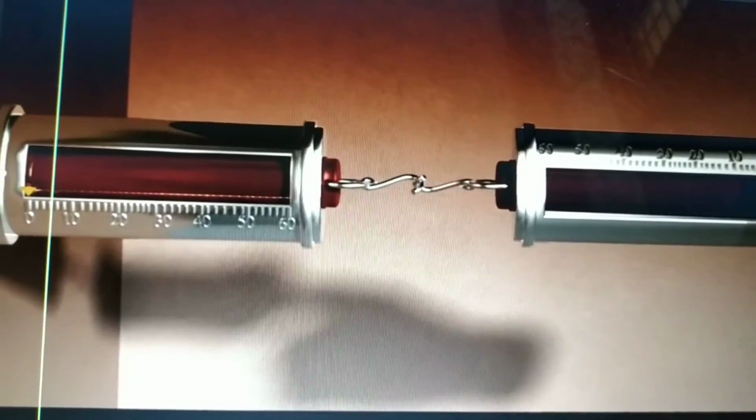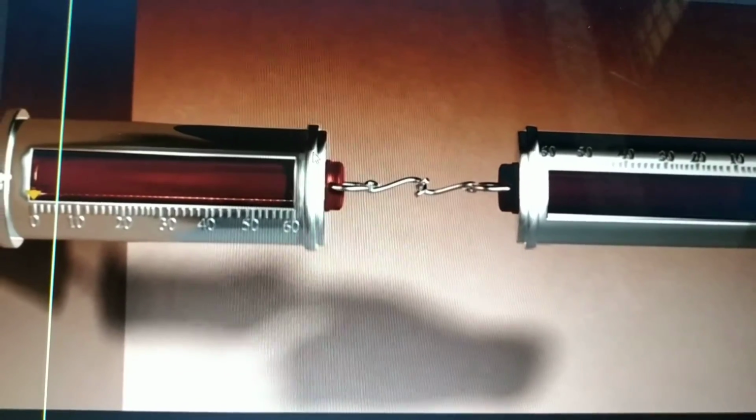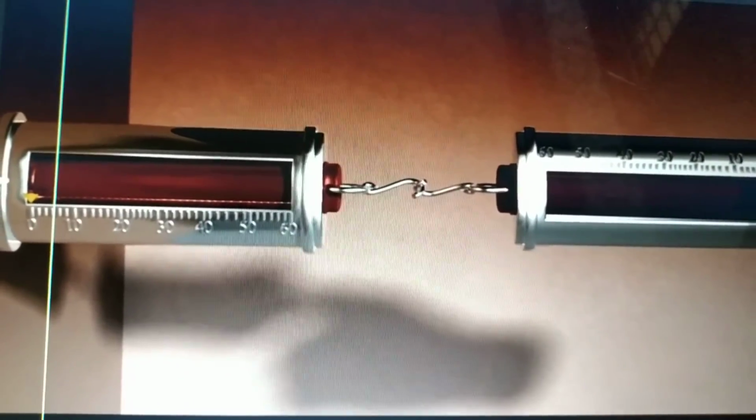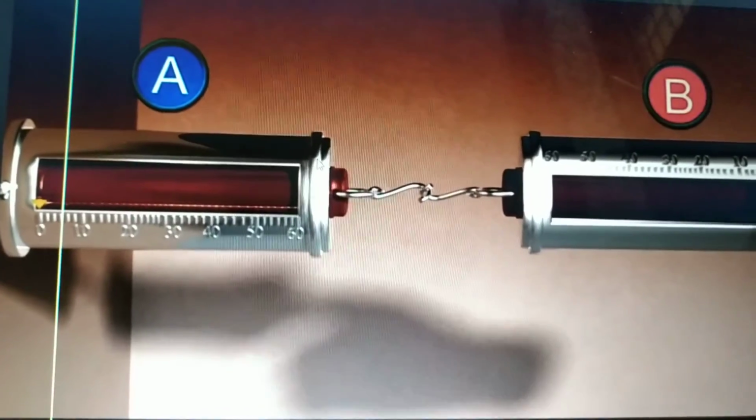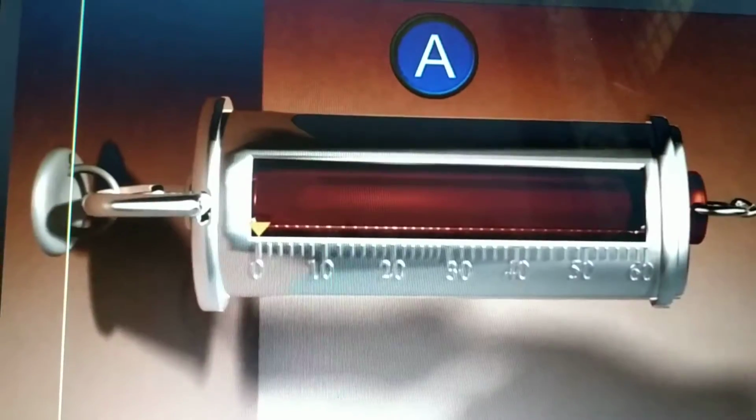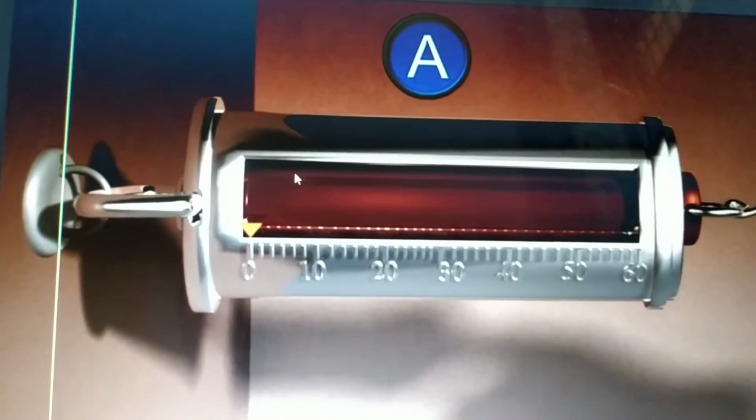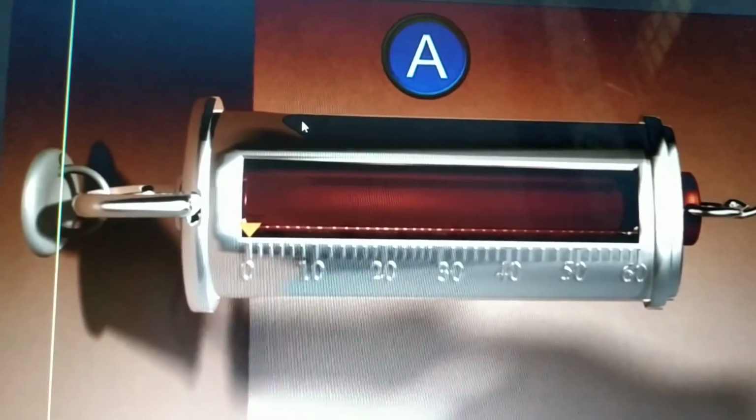So with an experiment, let us verify this law. Take two spring balances, A and B, right?